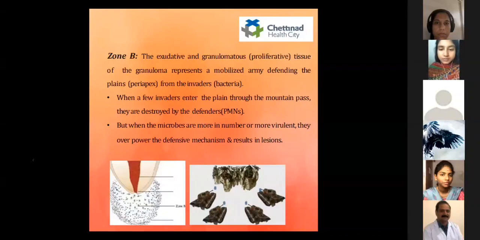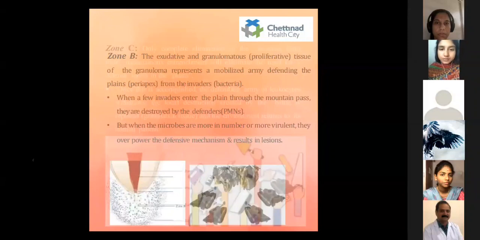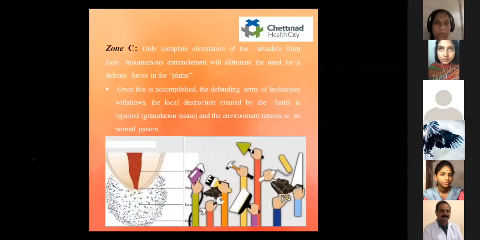Only complete elimination of the invaders from their mountainous entrenchment will eliminate the need for defense forces in the plains. So once this is accomplished, the defending army of the leukocytes withdraws, the local destruction created by the battle is repaired, and the environment returns to the normal pattern.